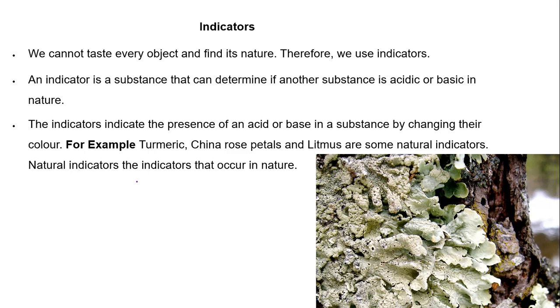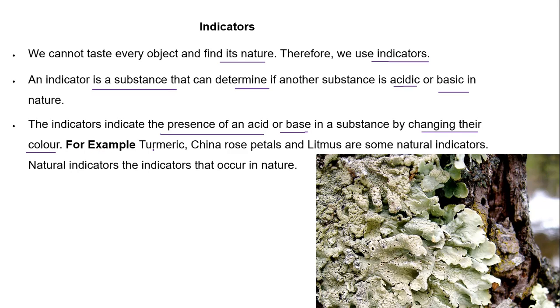Indicators. We cannot taste every object found in nature, so we require a substance known as an indicator. An indicator is a substance that can determine if a substance is acidic or basic in nature. The indicator indicates the presence of an acid or a base by changing its color.